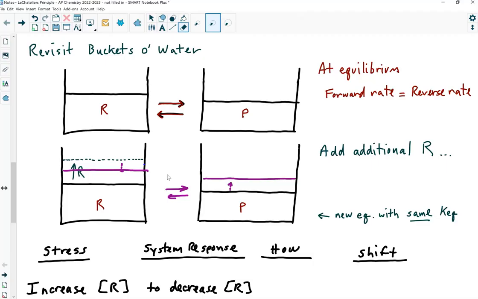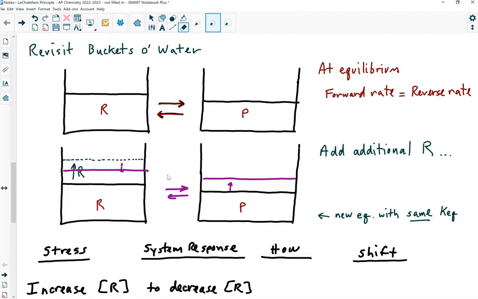Then it's going to reach a new equilibrium point, and I probably didn't draw that very well, but it would be a 3-to-2 proportion. In other words, it's going to reach the same exact KEQ, right? As long as you're at the same temperature, KEQ is a constant. Does that make any sense, I hope?